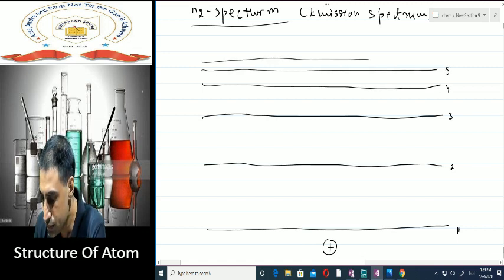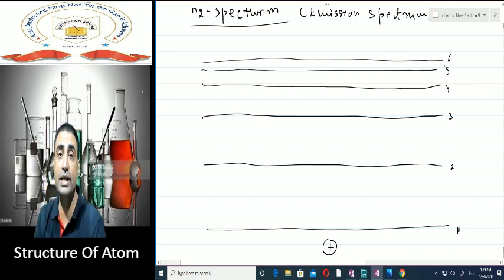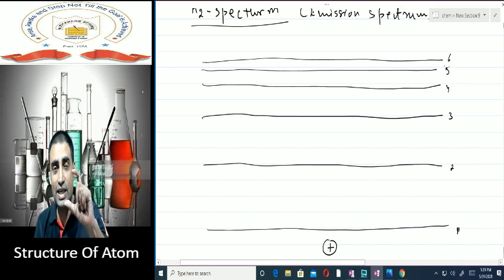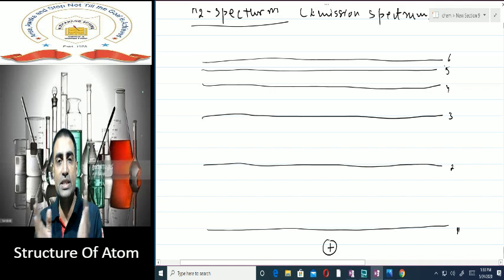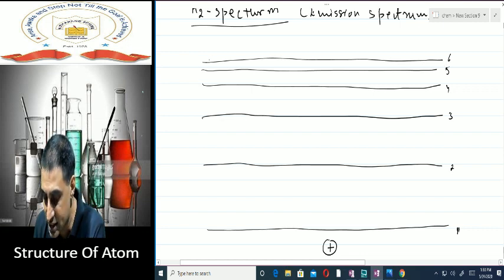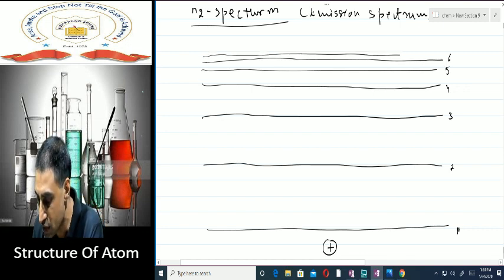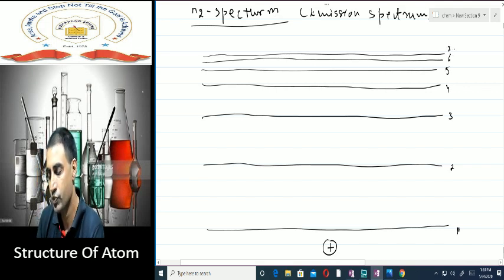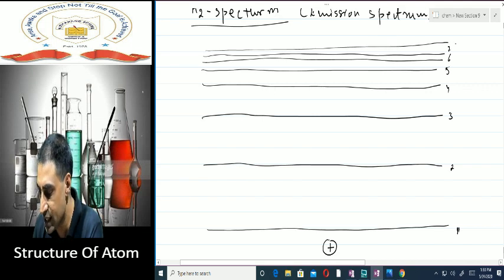Sixth shell. I told you that in hydrogen we have an electron in the first shell. That does not mean that hydrogen has only one shell. It has got infinite shells. And as you move away from the nucleus, these shells are not equidistant. As you move away from the nucleus, the distance between these shells keeps on decreasing. The energy gap between these shells keeps on decreasing. So if you've got 6 here, then somewhere very close to 6, you'll have the 7th shell also. Likewise, you get a shell which is far off from the nucleus, we'll write it as infinite shell.